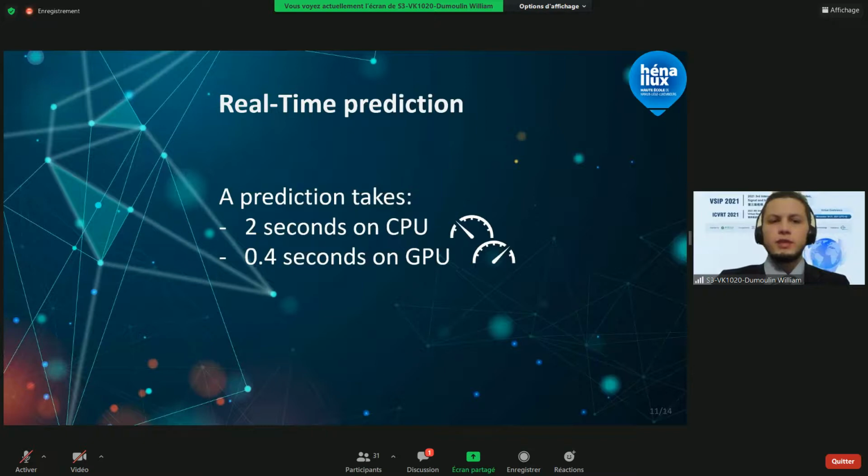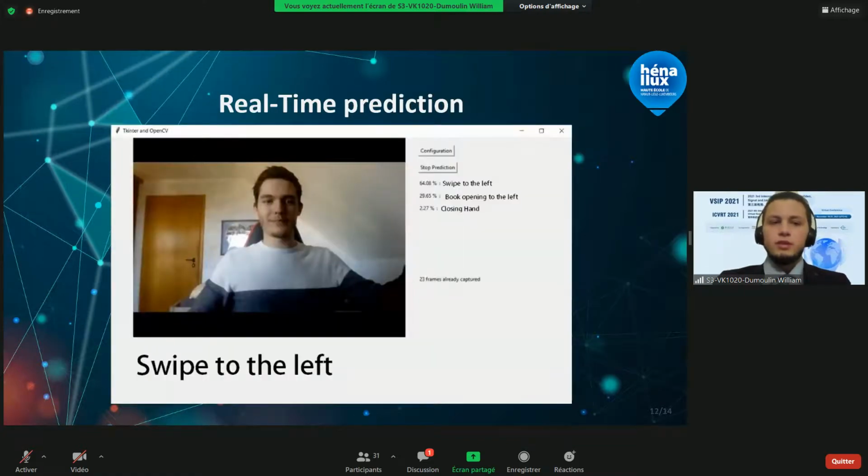We created a user-friendly interface to show the result of the prediction in real time, but it's still very computationally expensive. On my laptop, it takes 2 seconds to make one prediction on the CPU and 0.4 seconds with the GPU. We added the possibility to add new videos on the run, and it's possible to train the model from the interface.